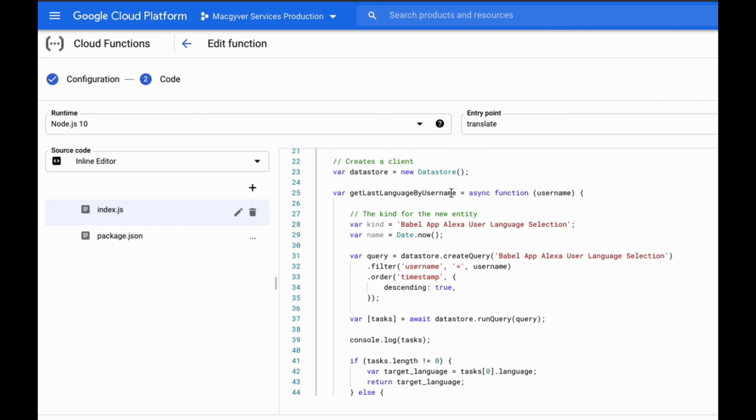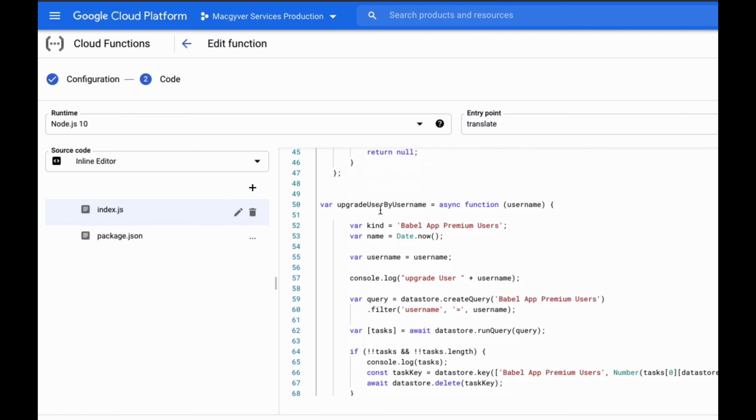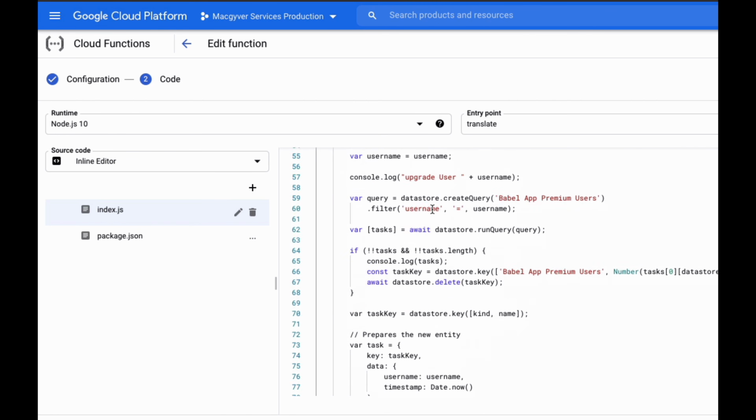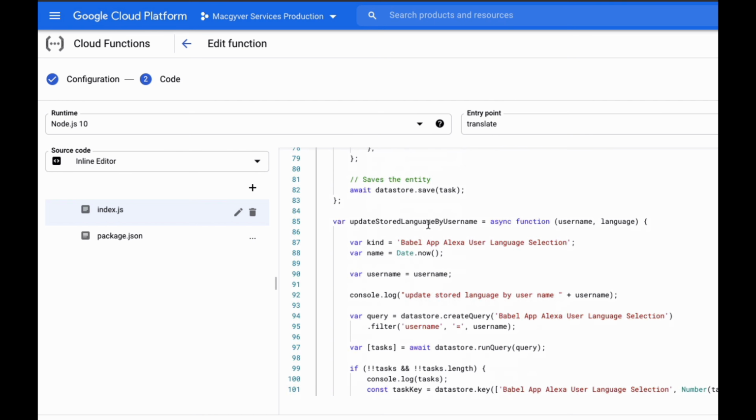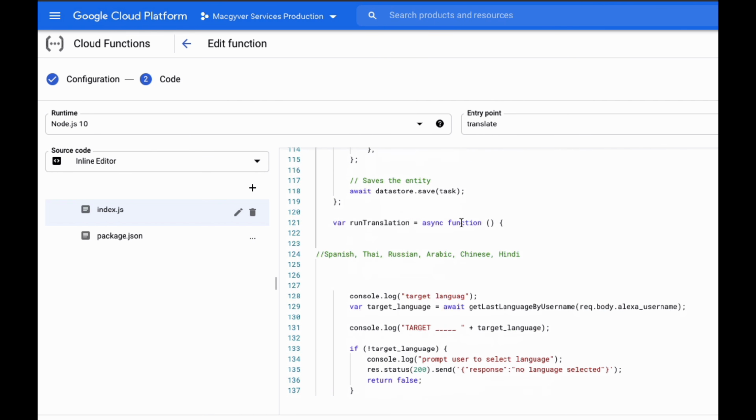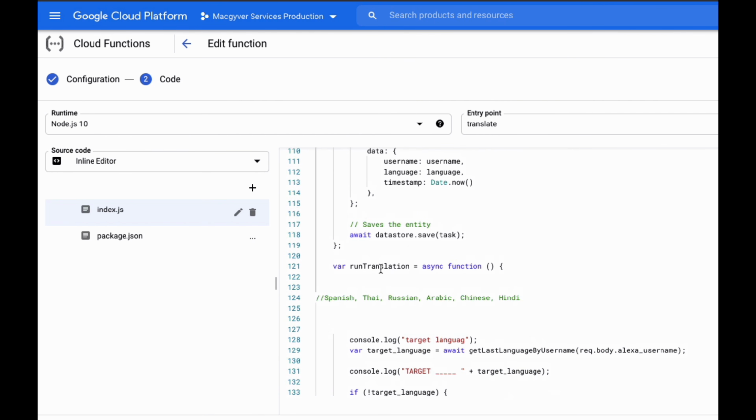I want to do some benchmarking, so I start a timer. These are our dependencies, and then these are helper functions. Get last language by username, I needed that. Upgrade user by username, I needed that function as well. Update stored language by username. Run translation. Okay, so this is the primary method here. So how does run translation work?